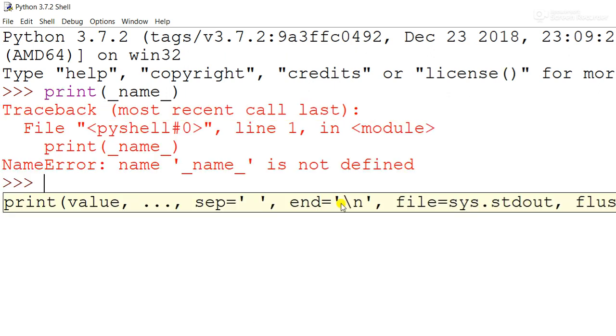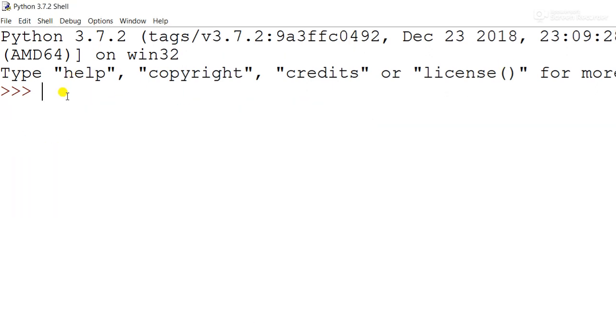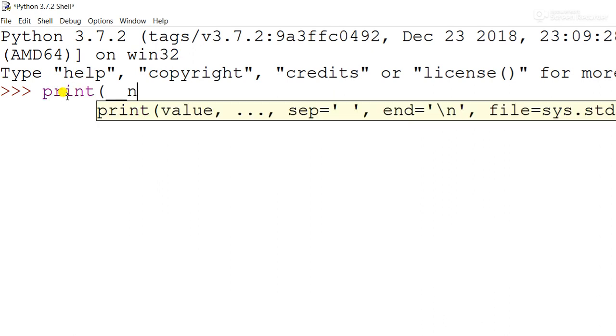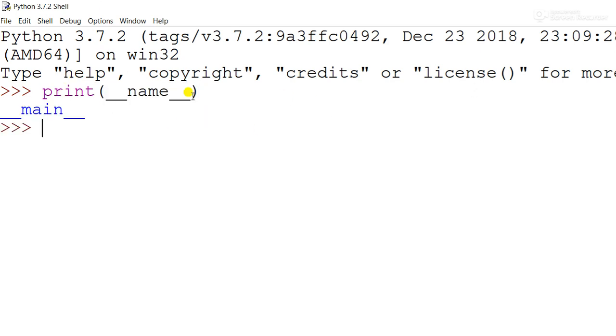See, that has given an error. Actually, you need to type double underscore, name, double underscore, inside print, and close it. Now see, it is showing __main__. So all your top level statements are associated with __main__, or you can say that internally Python has given a special name to these top level statements, that is __main__. I hope this is clear to you all.